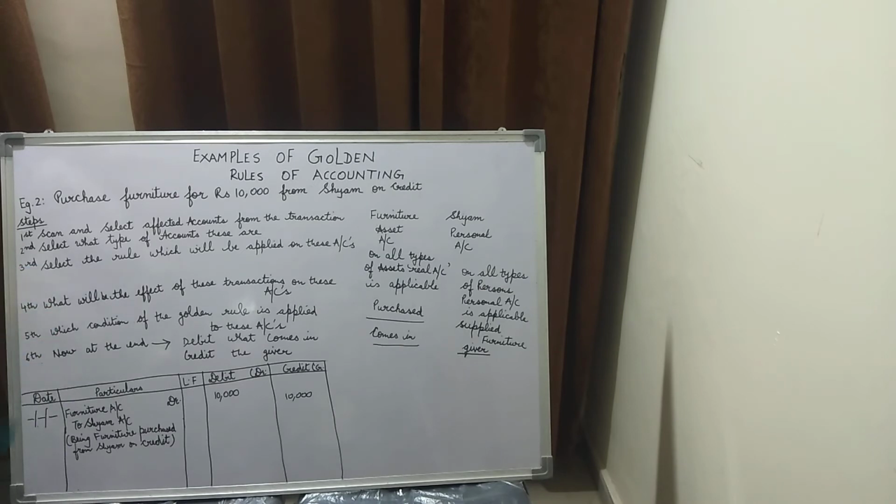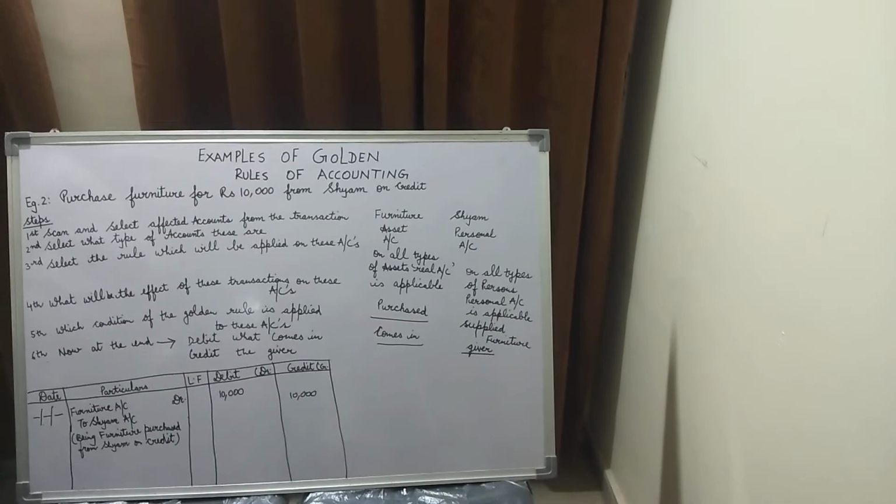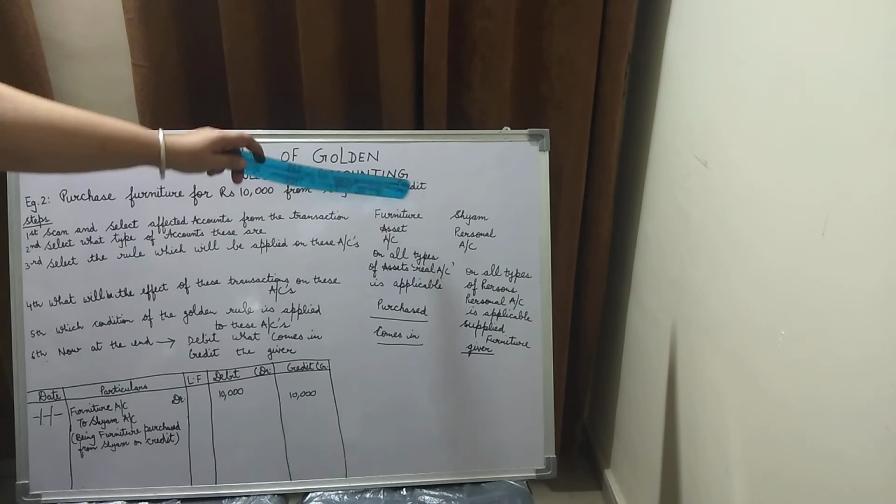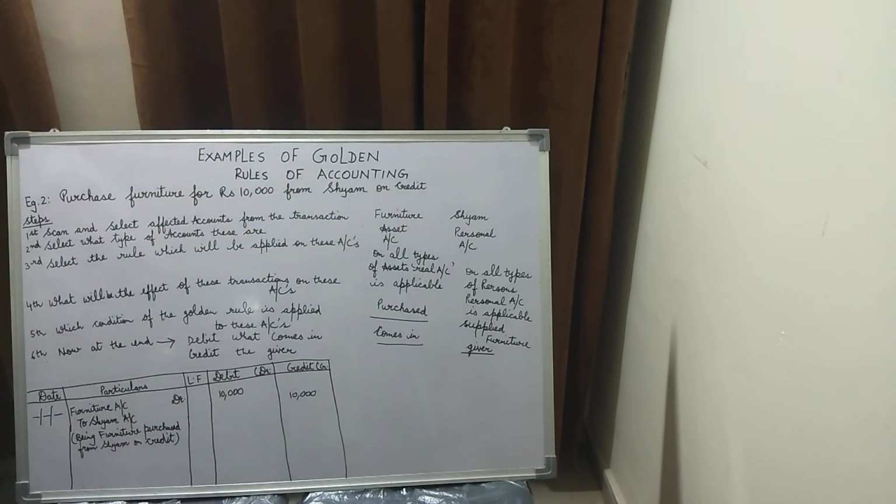The effect is purchased. That is, furniture is purchased. And Sham is a personal account. So Sham is the supplier of this furniture. So supplied furniture. That is the effect. That is, Sham supplied the furniture.